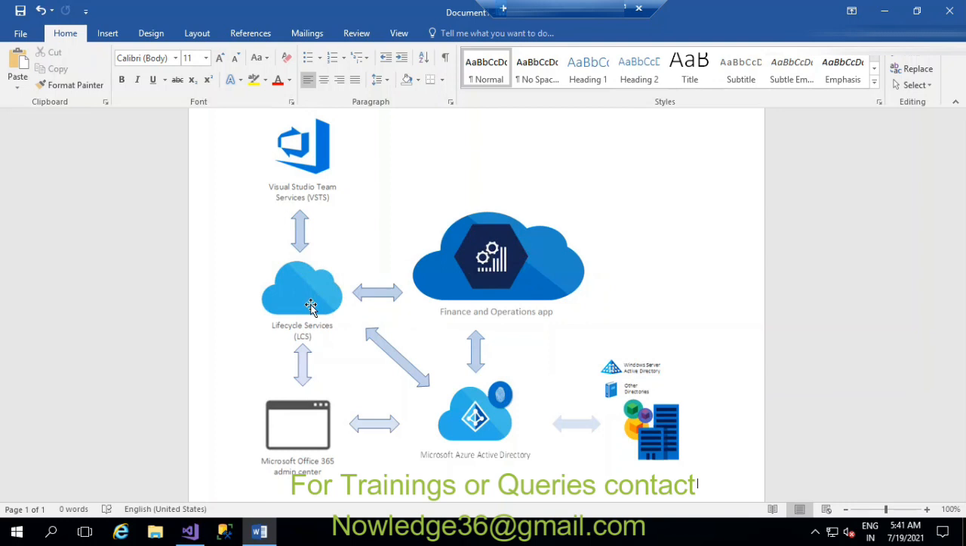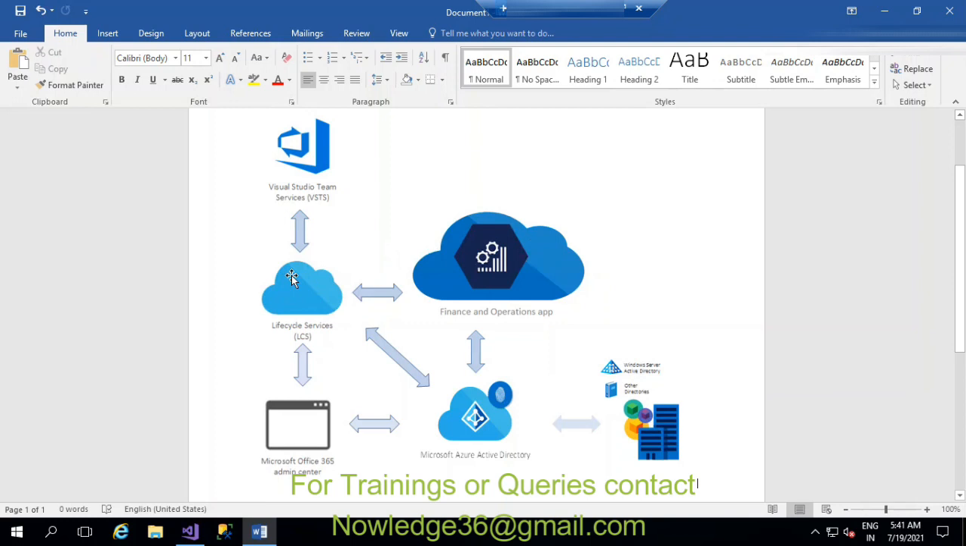Whatever that you create in this finance and operations app, you can see here in the LCS. In the LCS, you can see whatever project related information, everything that you have developed, I mean the development side, everything you can see in this LCS. This is also a main thing.